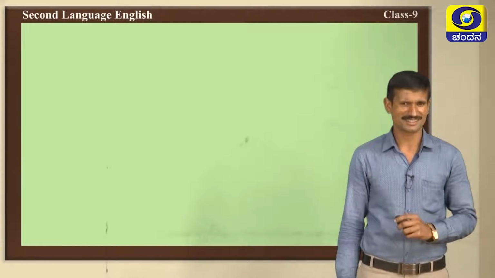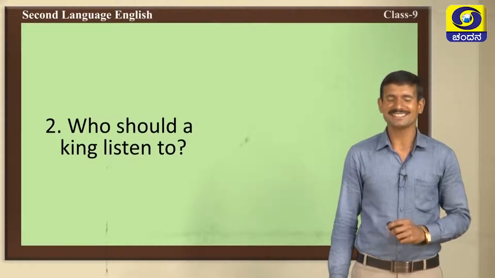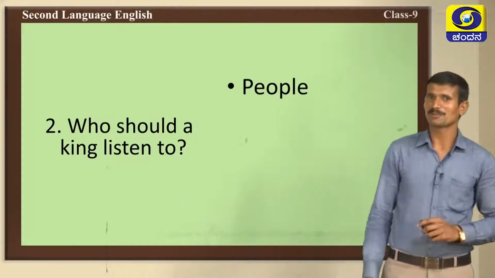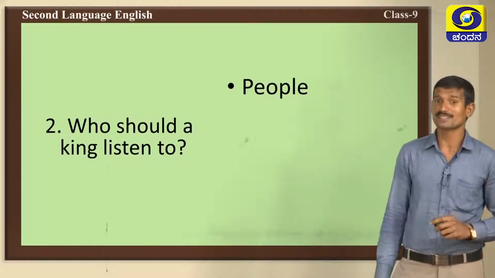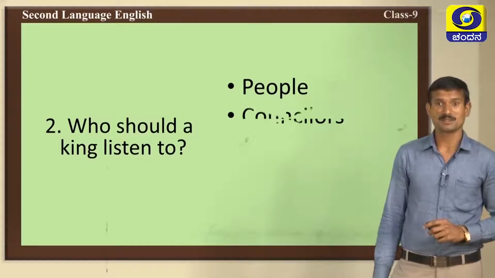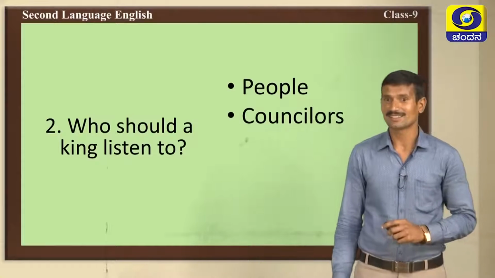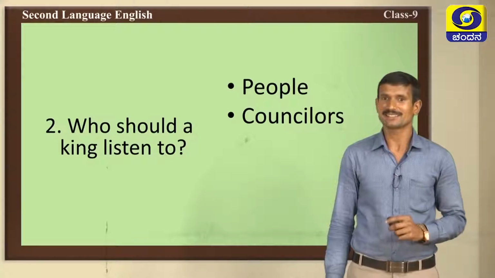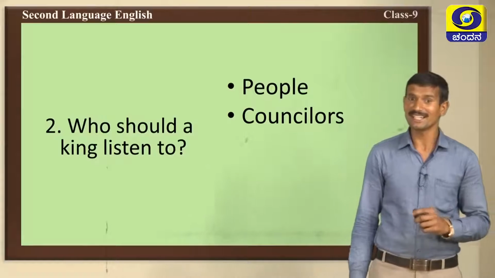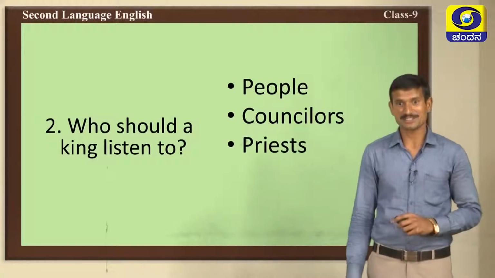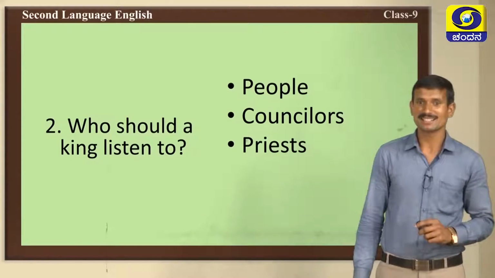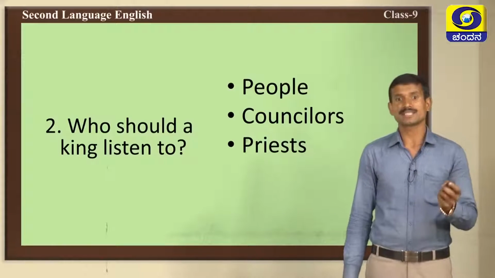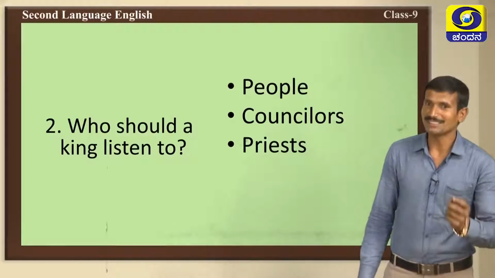What is the second question? Who should a king listen to? Yes, first one, people. Yes, people are very important. But what about the counselors? The counselors would help the king. They are also very important. Then, yes, very good, priests. They will conduct religious worship. They are also very important. So, the king should listen to the priests.